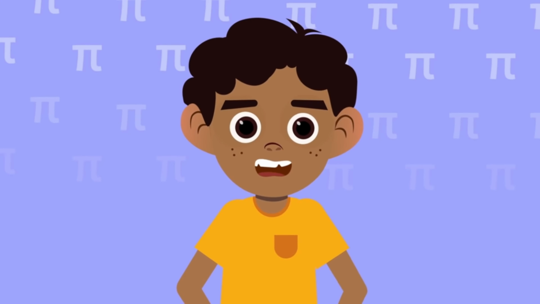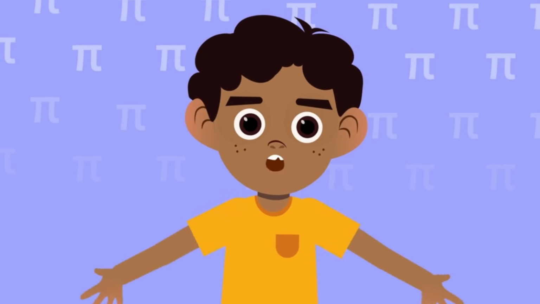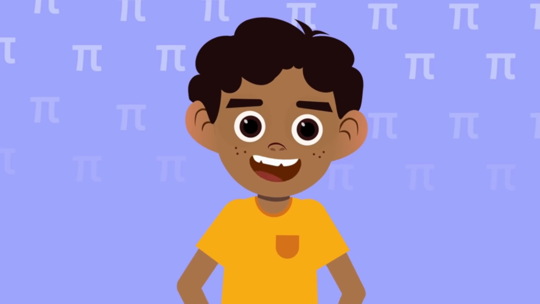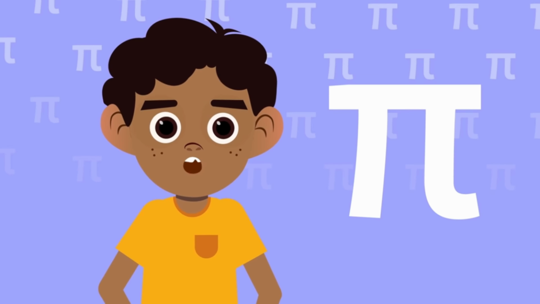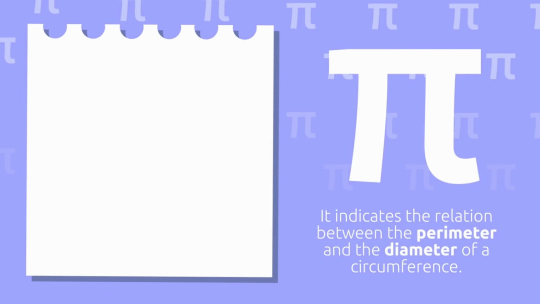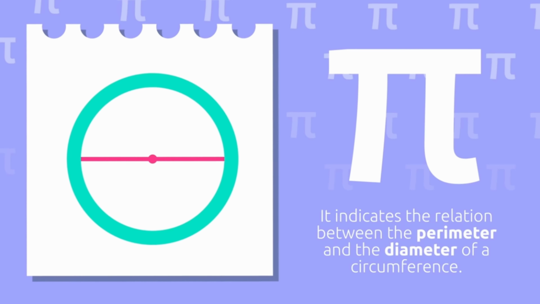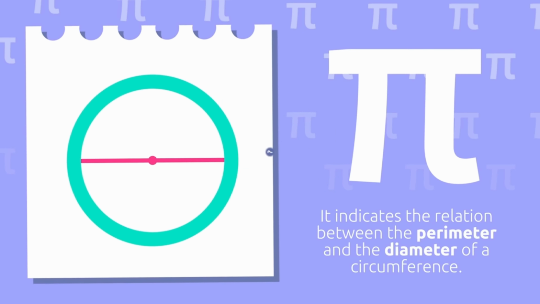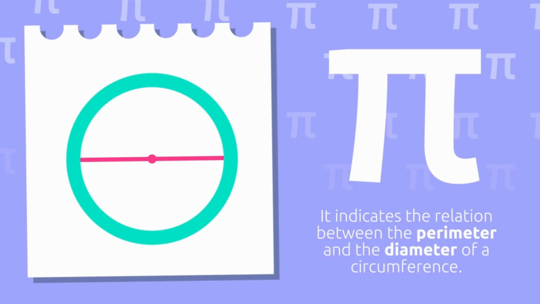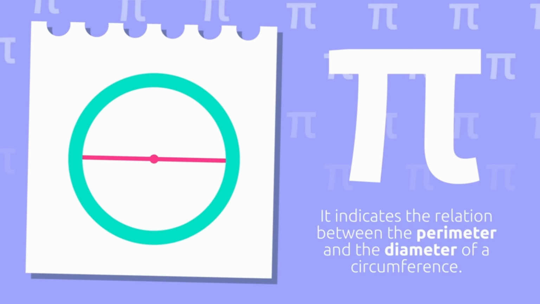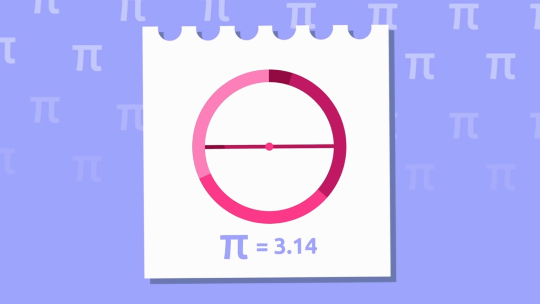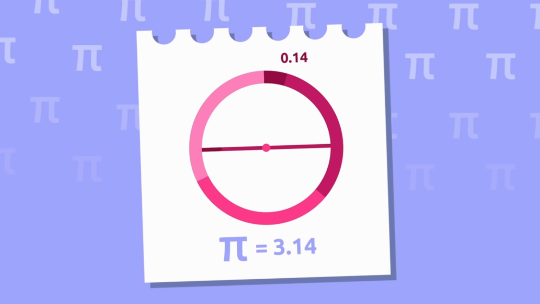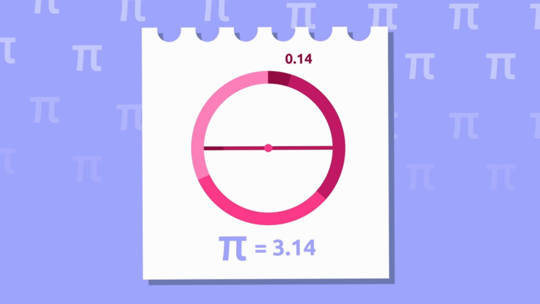Hello, friends. Today, we'd like to introduce a very famous number found in all circumferences and circles you see around you. It's number pi. Number pi is a mathematical constant which indicates the relation between the perimeter and the diameter of a circumference. But how can we describe this relation? It's about fitting the diameter as many times as possible into the perimeter of the circumference. Let's look here. 1, 2, 3, and a little bit more. That's it. We can fit 3 diameters into the circumference in a small part, 0.14. That's why we know that pi equals 3.14.